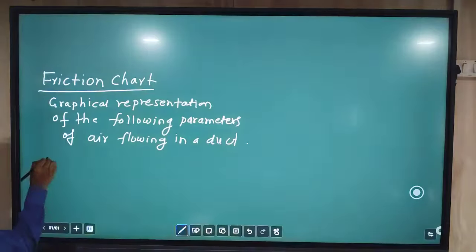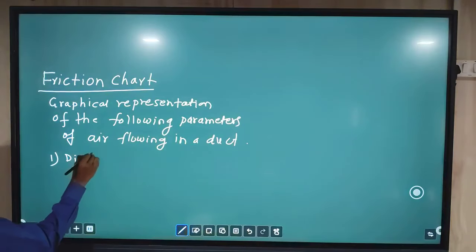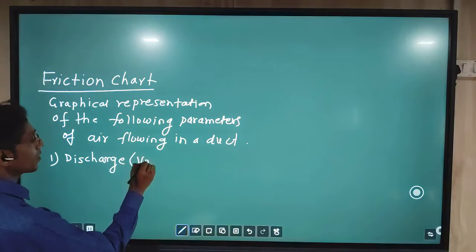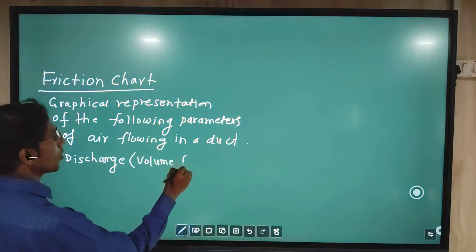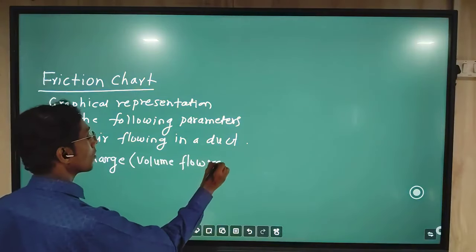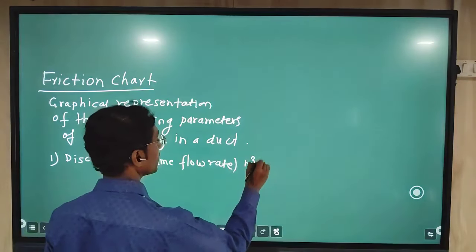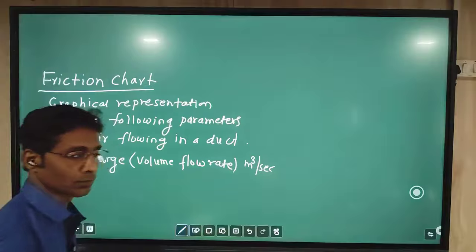So mainly there are four parameters. The first parameter is discharge. It is also called volume flow rate. This volume flow rate is taken in meter cube per second.